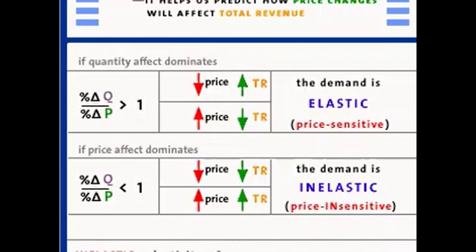actually shrinks. And if you manipulate my equations like I did before, you'll see that the measure of elasticity in that case is greater than 1. That is our definition of a good whose demand is elastic.